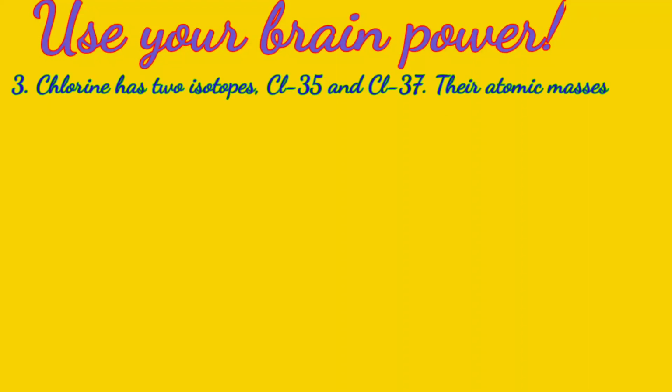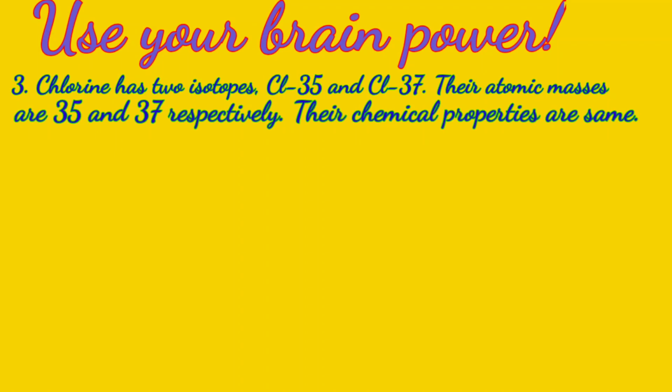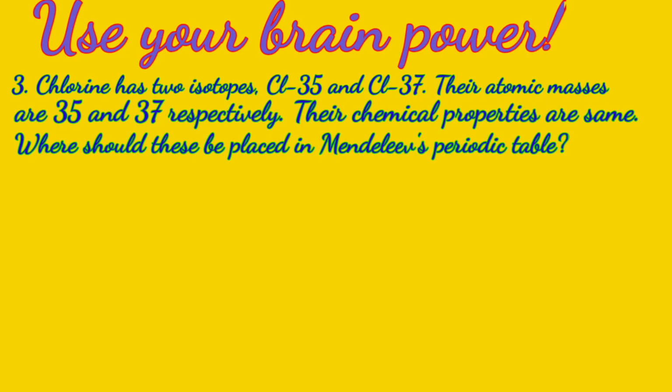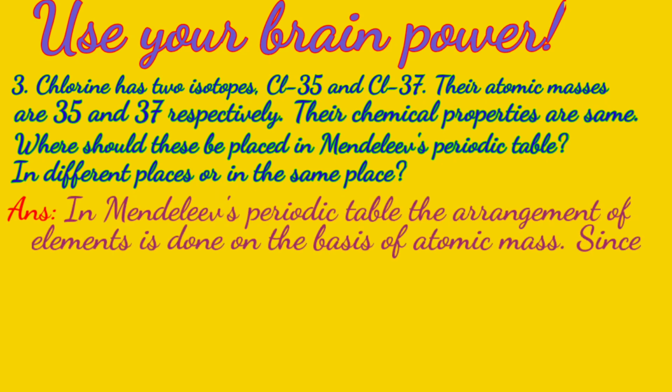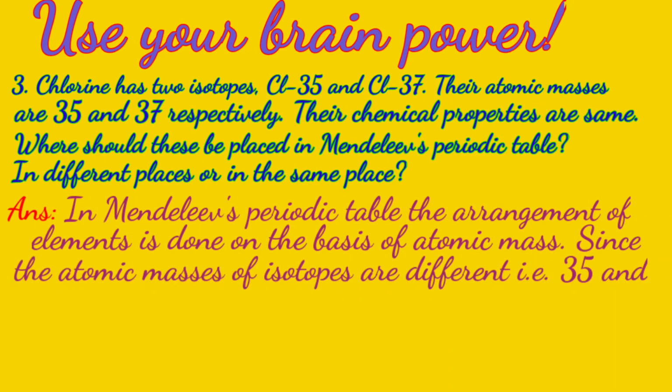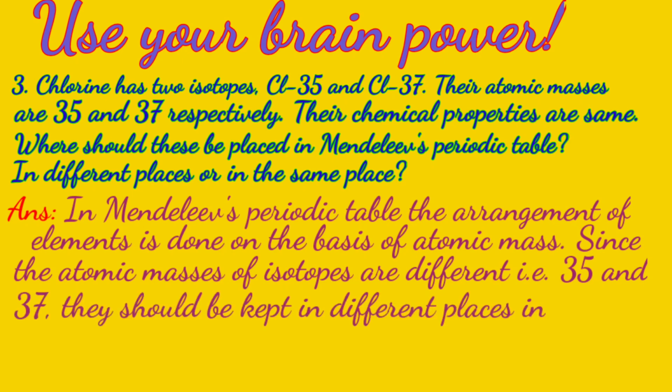Use your brain power. Question 3. Chlorine has two isotopes, Cl35 and Cl37. Their atomic masses are 35 and 37 respectively. Their chemical properties are the same. Where should these be placed in Mendeleev's periodic table? In different places or in the same place? Answer: in Mendeleev's periodic table, the arrangement of elements is done on the basis of atomic mass. Since the atomic masses of isotopes are different, that is 35 and 37, they should be kept in different places in Mendeleev's periodic table.